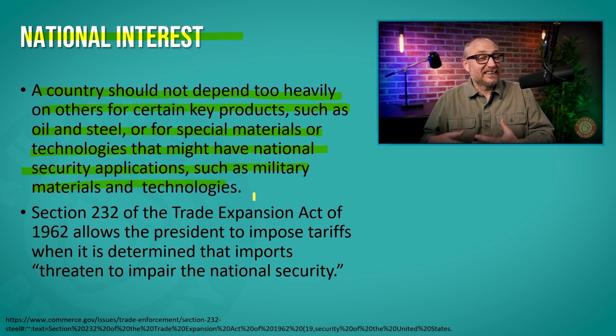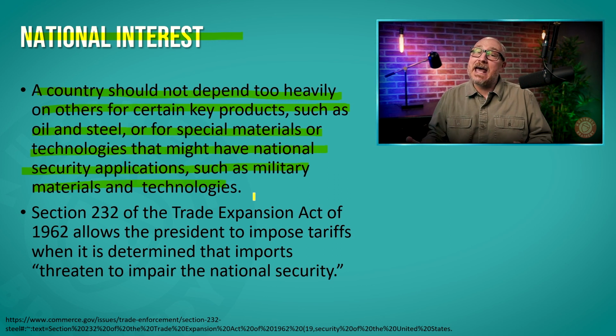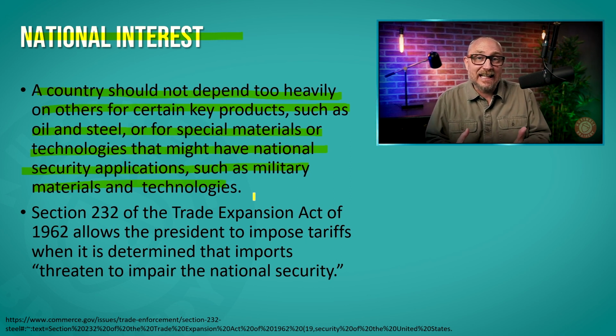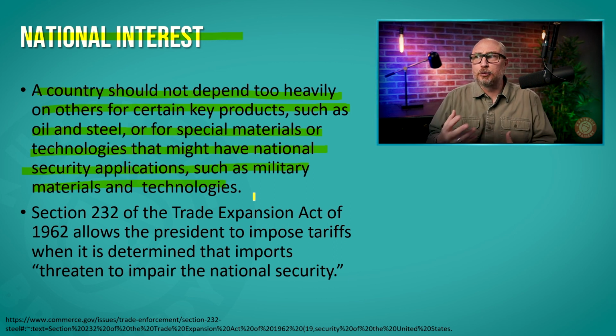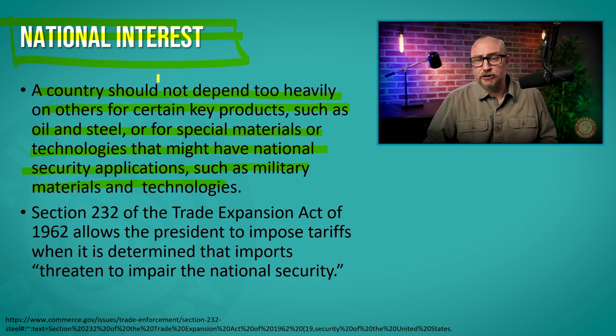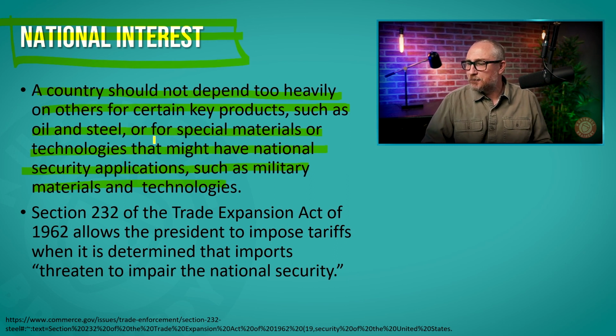So that means these industries go out of business, and now national security is at risk because they can no longer produce a vital element to their nation's needs. So that's why a country will put in place trade barriers to protect its national interest. All right.